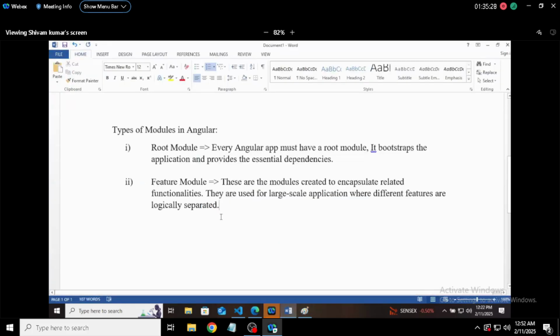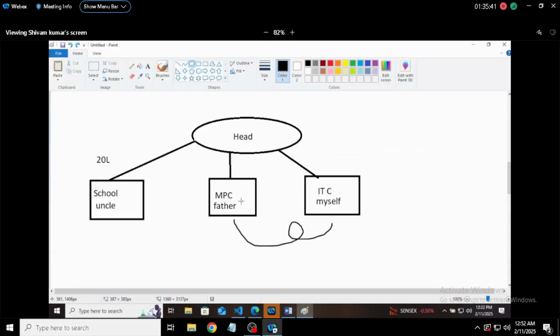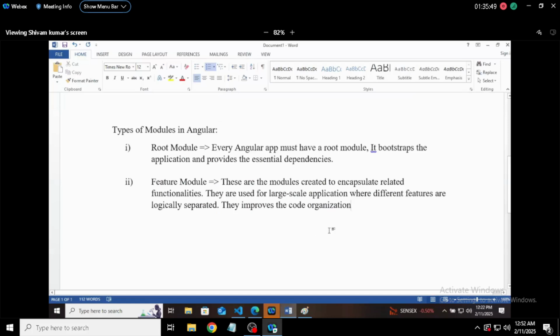Logic will be different. Now what they do, they improve the code organization. I told you why there are three people managing three different things. Because if a particular person is managing all the three, it can't work. So feature module improves the code organization and it allows lazy loading.